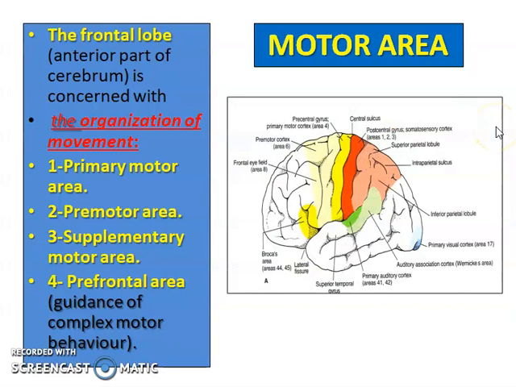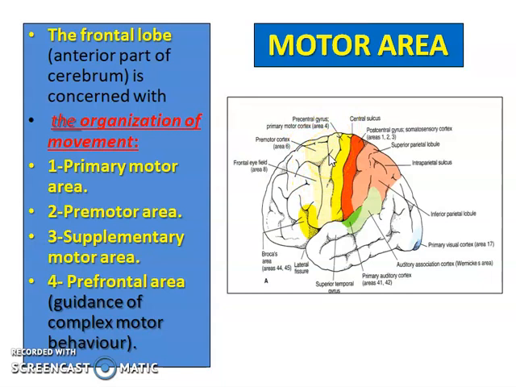Now let's study the functional areas in the frontal lobe. The frontal lobe is the anterior part of the cerebrum, concerned mainly with the organization of movement. Here we can see it is in front of the central sulcus. This yellow colored part is the primary motor area, whereas the premotor area is shown in this diagram in a lighter color. This is the premotor area.